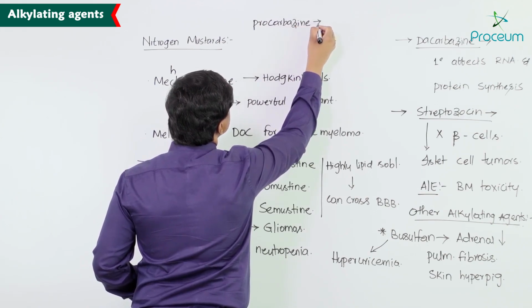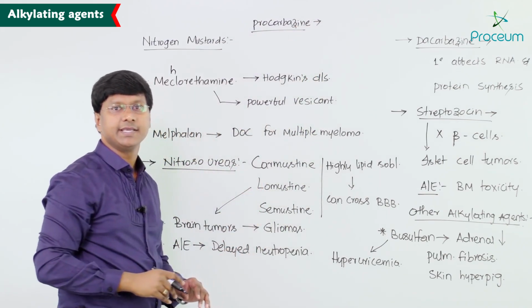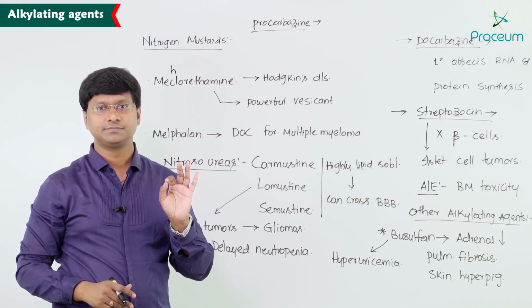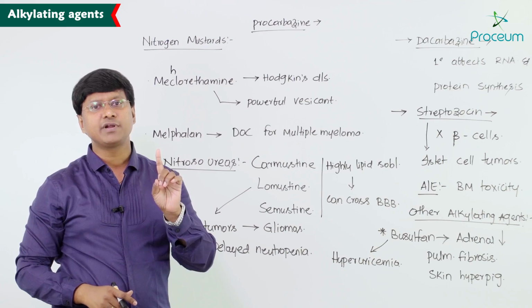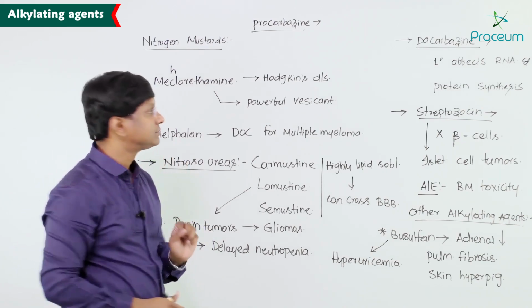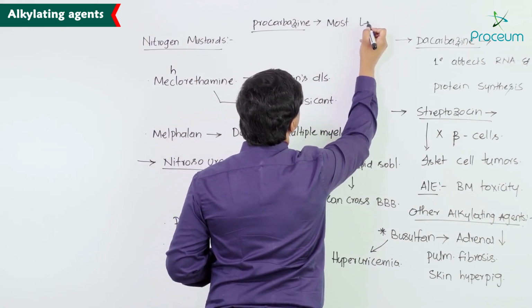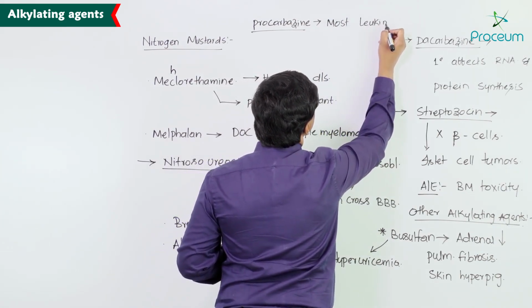Right, procarbazine, this is also one of the other alkylating agents. Remember, procarbazine is most leukemogenic and it causes a disulfiram-like reaction with alcohol. Okay, so this is one of the most leukemogenic.